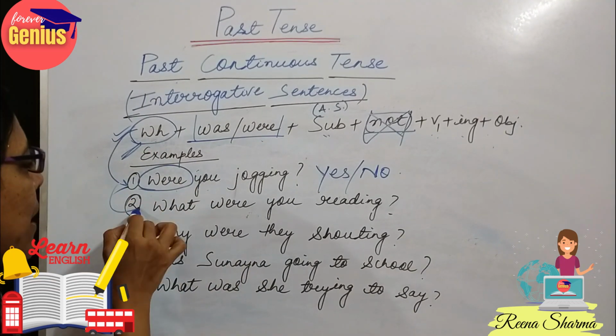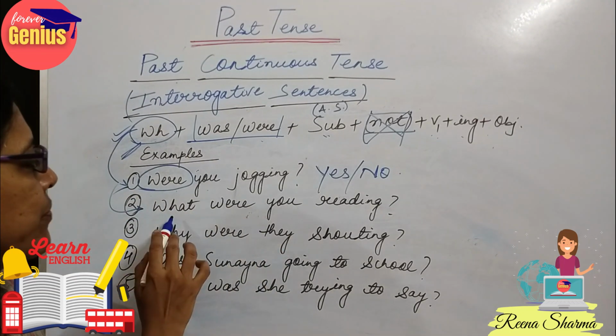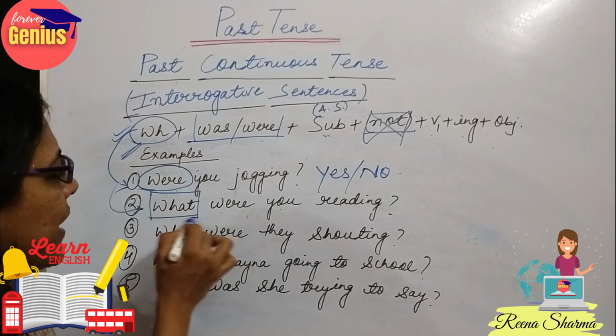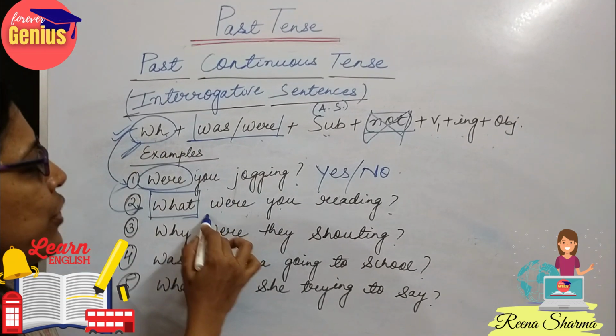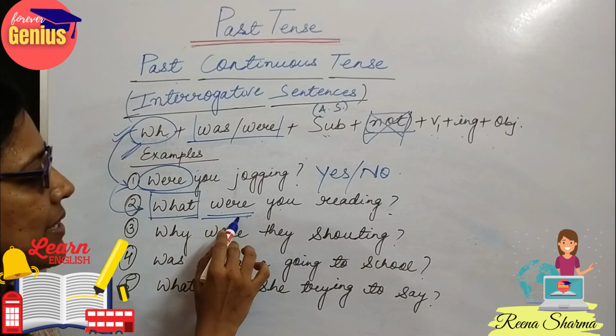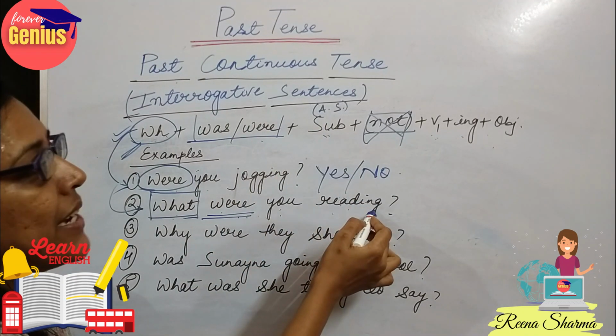See, in our second example we can clearly understand the concept. What were you reading? See, what? The WH family is coming here. So we are using the form of the helping verb, after this comes the subject, then comes the verb plus ing.